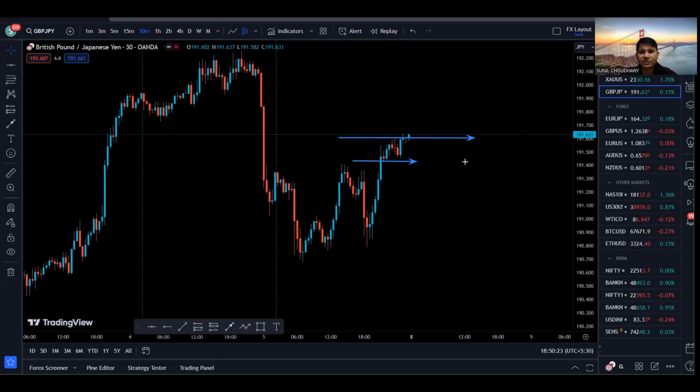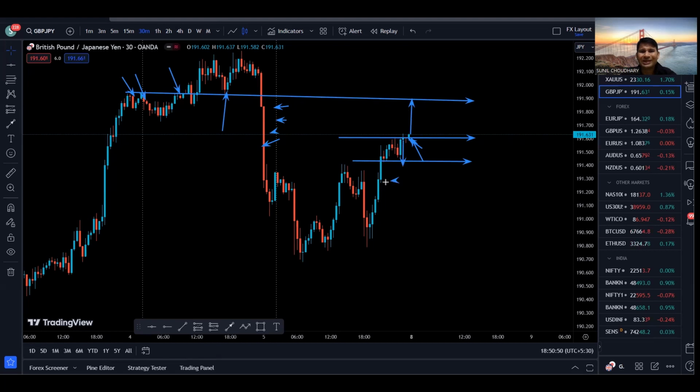Also, we have this resistance and support, and as we could see, we already get a candle close above this resistance. Next resistance is right into these areas, because we can see resistance, support. So now, as we already have a candle close, if we have volume into the market once we get the market open on Monday, there is a very high probability for the price to go to the next resistance. We already have clean range on the left hand side.